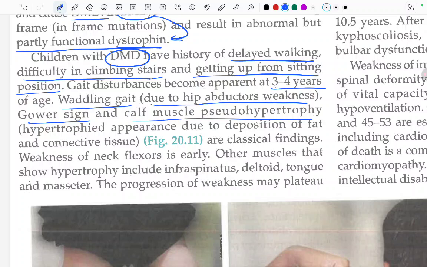Weakness of the neck flexors is early. Other muscles that show hypertrophy include the infraspinatus, deltoid, tongue, and the masseter. So these muscles also show hypertrophy. Okay.